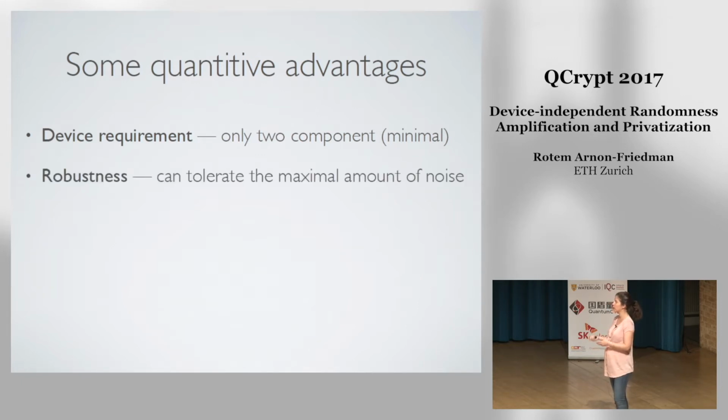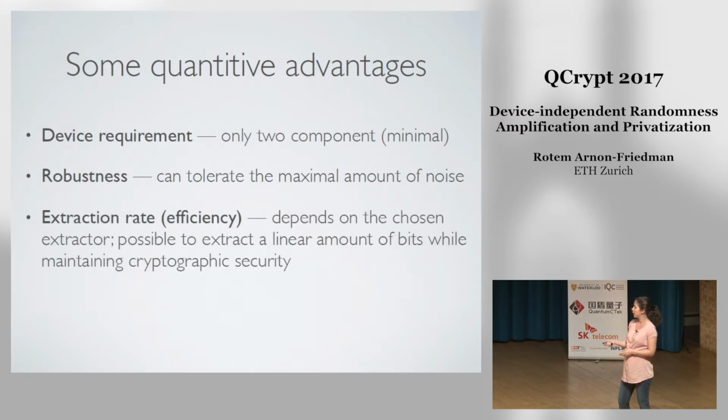The robustness, so we can tolerate the maximal amount of noise. Okay, so as long as the devices are not effectively classical, as long as we can see a violation, it's possible to choose the parameters of the protocol such that we do not abort with high probability. And the extraction rate, so the efficiency of the protocol. So the specific number will depend on the specific extractor that we use in the last stage of the protocol, but it is possible to extract a linear amount of bits while maintaining cryptographic security for a large range of parameters.